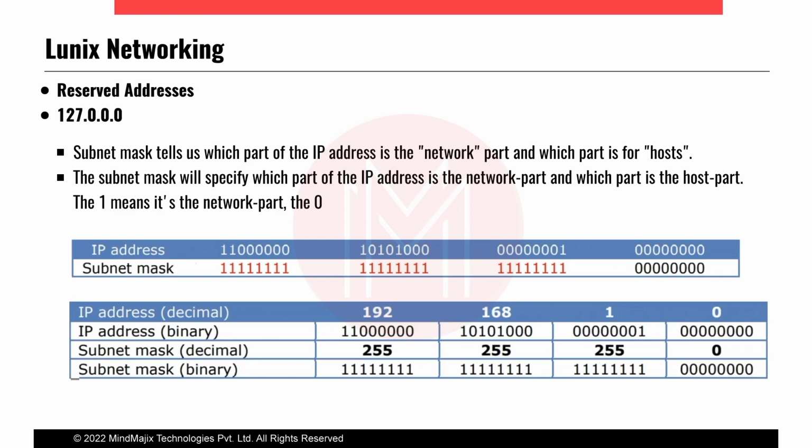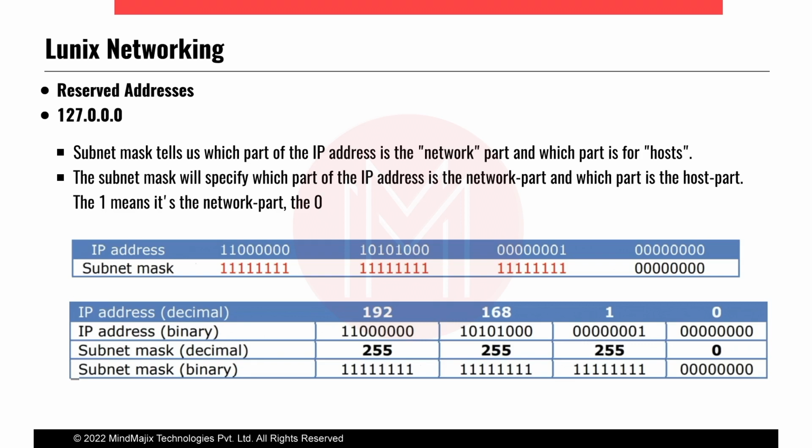Wherever zero is mentioned, this is the host part of that 32-bit IP address. That means 24 bits are the network bits, and the remaining 8 bits are the host bits. The host range will be from 0 to 255. How do we decide 0 to 255? It is 2 raised to 8, since there are 8 bits, and then it becomes 255.